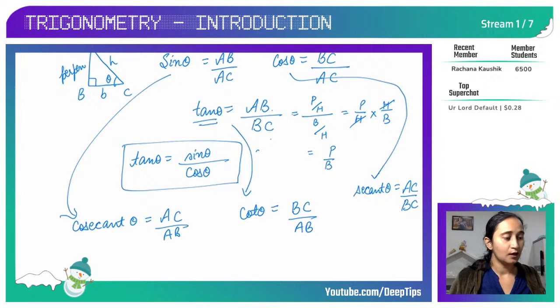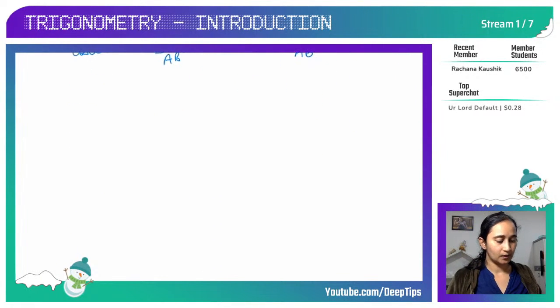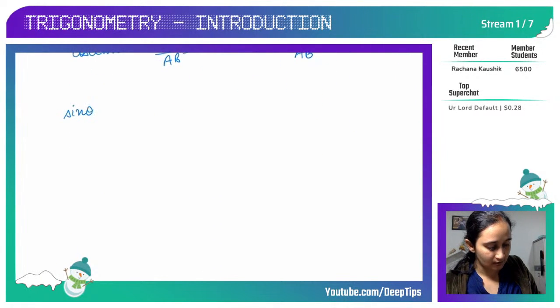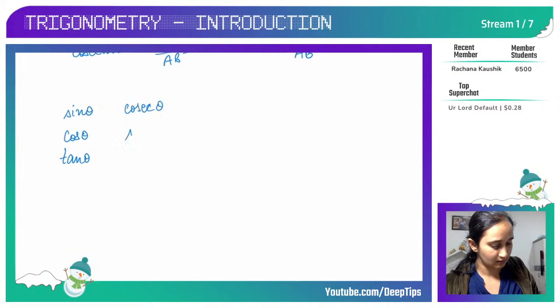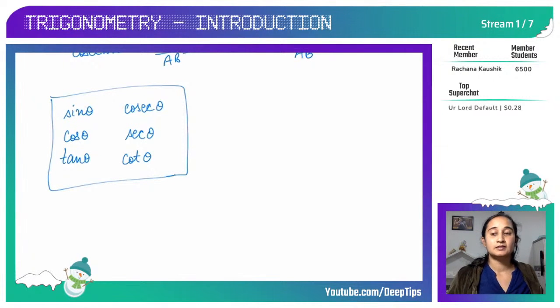So these are the main 6 trigonometric ratios. So I am writing all here: sine theta, cos theta, tan theta, and here cosecant theta, secant theta, and cot theta. So these are the main 6 trigonometric ratios that are in the syllabus of grade 10, okay.